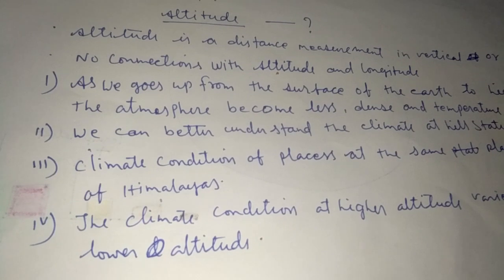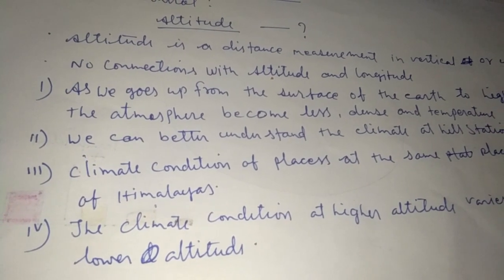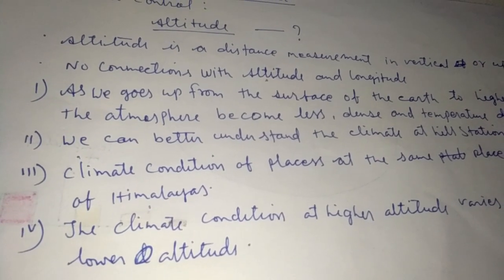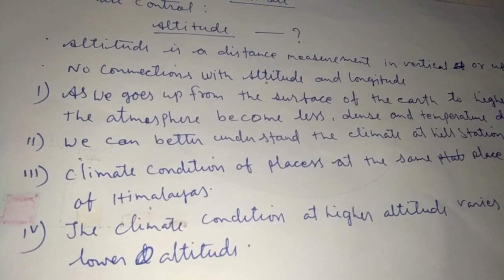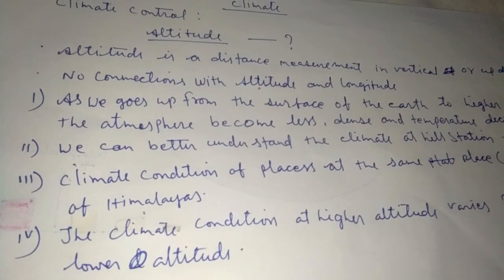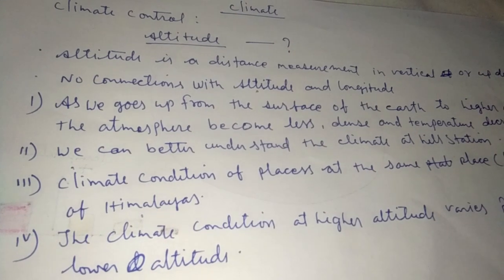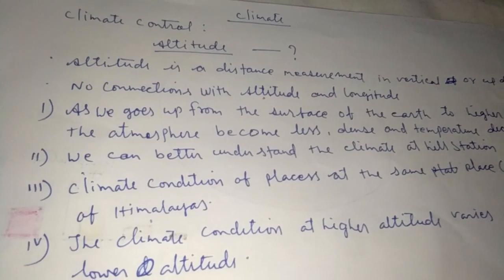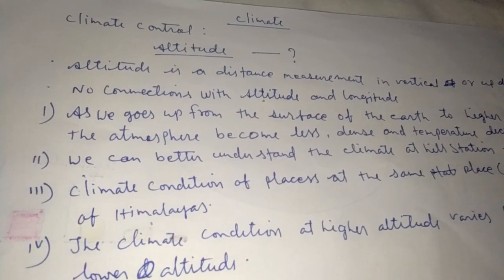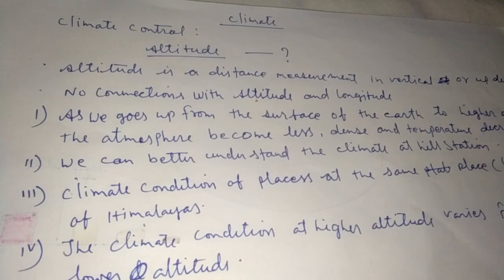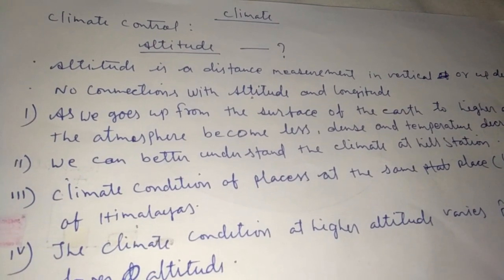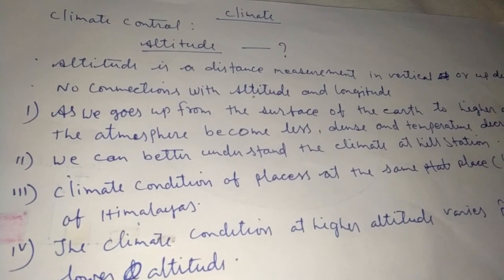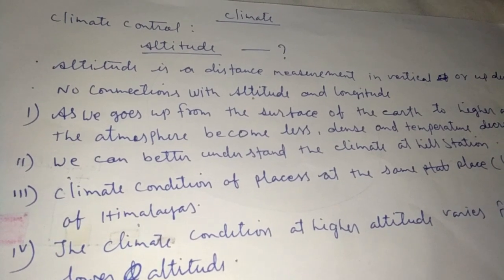I want to make it clear here, students, there is no connection between altitude and latitude and longitude. Altitude means as you go to a higher level from the surface. Longitude lines are long lines which run from the north to the south pole around the earth. You have to tell how many longitude lines and how many latitude lines there are on the earth.